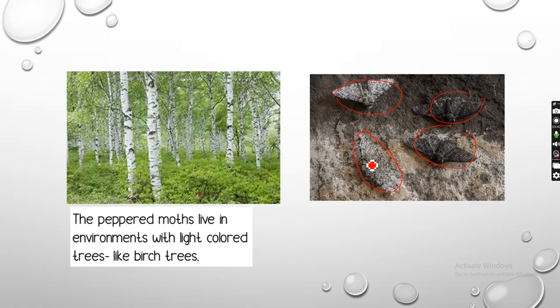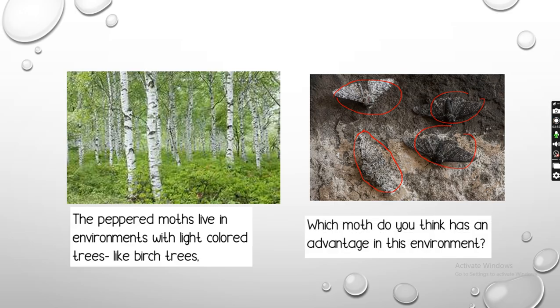Now you see the white ones are camouflaged with the surroundings, right? It is not easy to make out which ones are the white ones, whereas the black ones stood out. The white ones camouflage with the birch trees. So it was advantageous for the white colored moths to escape from predators because of their color.